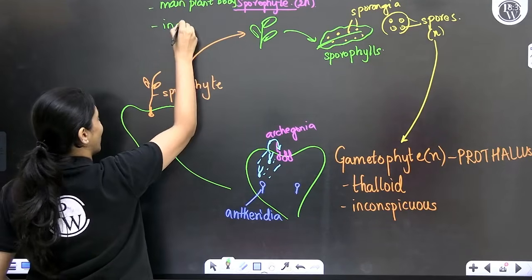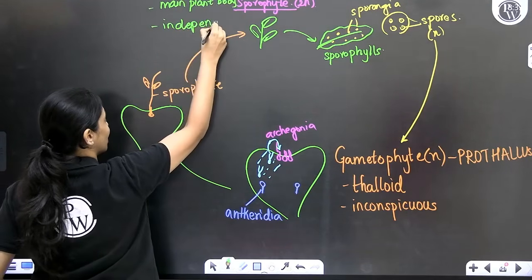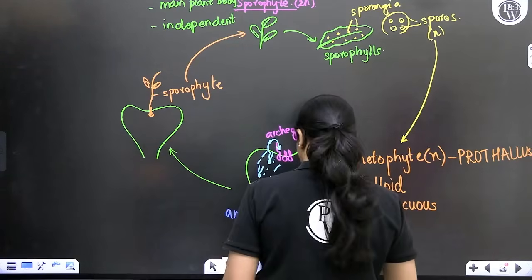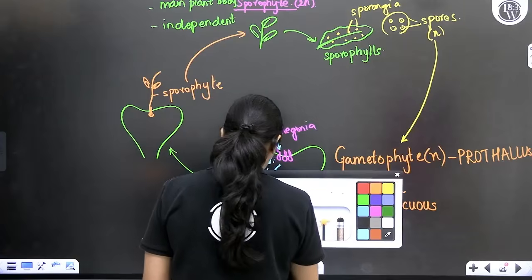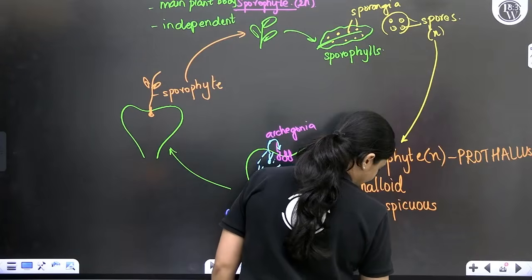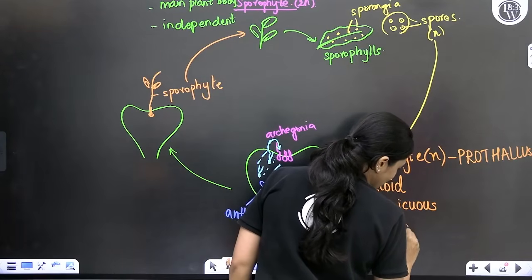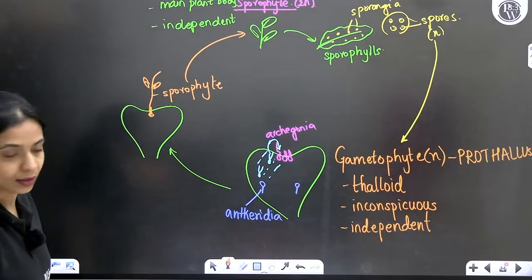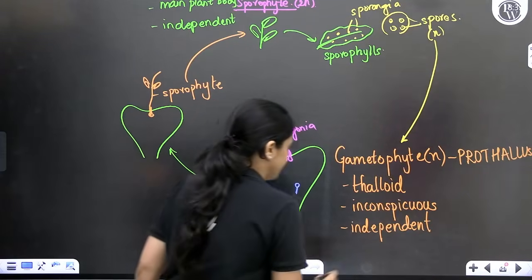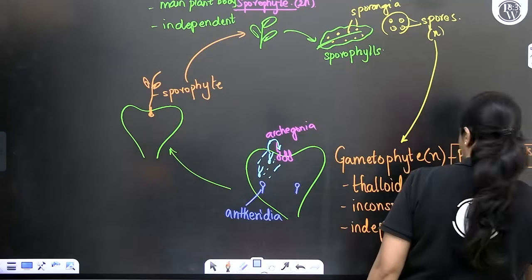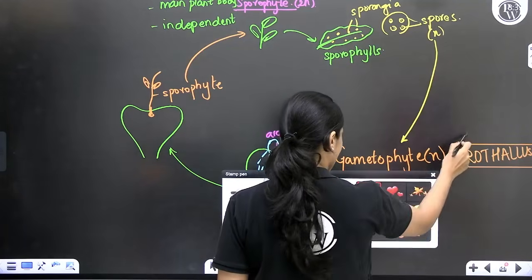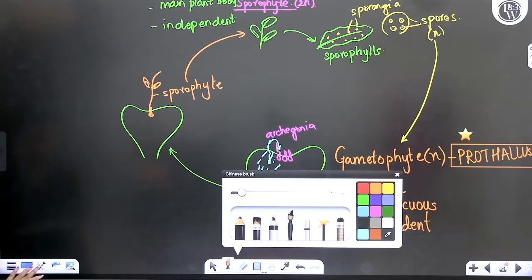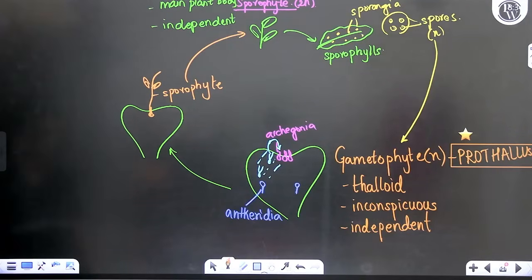Sporophyte is independent. It does not depend on the gametophyte. But the gametophyte, despite not being dominant, also has independent existence. Over here in pteridophytes, both sporophyte and gametophyte are independent. Okay. This is important. Keep it in mind. Okay. So this is basically what happens in pteridophytes.